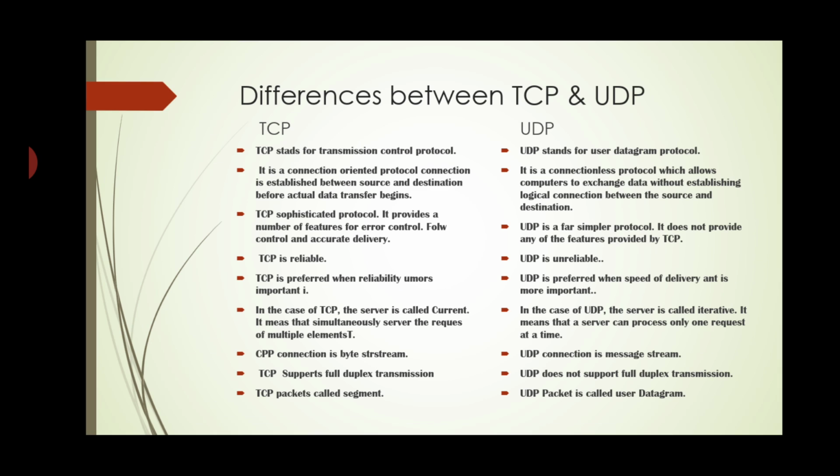UDP is connectionless in message stream. TCP supports full duplex transmission. UDP does not support full duplex transmission. TCP packets are called segments. UDP packets are called user datagrams. So these are the questions you are getting in this chapter.